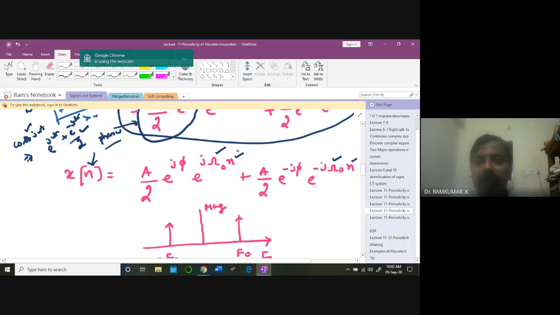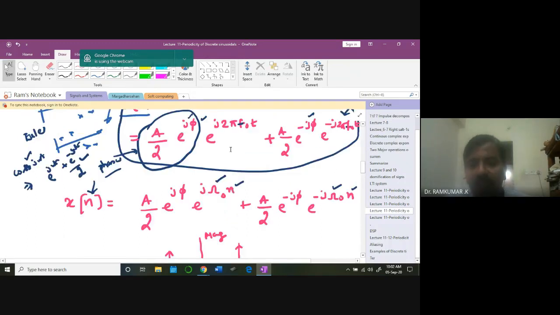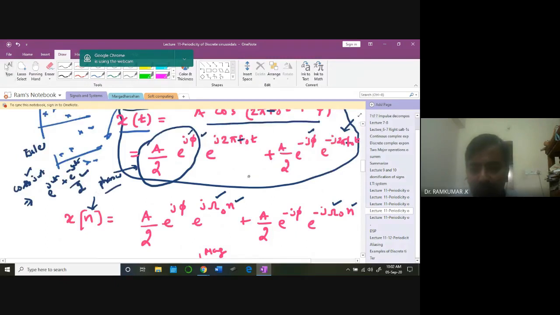The waveform can be represented like this. Anybody having difficulty in understanding this? Can I repeat these three expressions? Is it clear for you? Can you see the expression clearly?